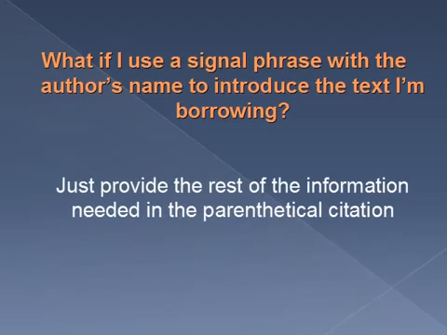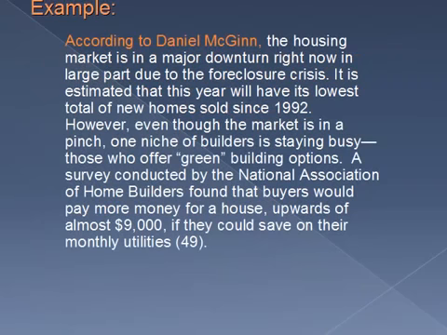And what if I use a signal phrase with the author's name to introduce the text I'm borrowing? Easy, you just provide the rest of the information needed in the parenthetical citation. Like here, according to Daniel McGinn is my signal phrase, and since I've already provided the author's name, I don't need to include it in the citation. Like here, I've only included the page number.